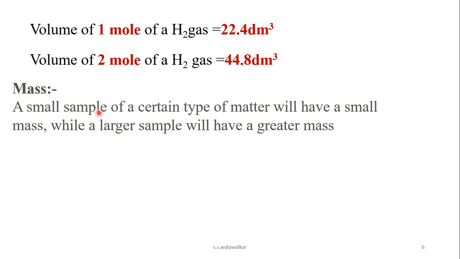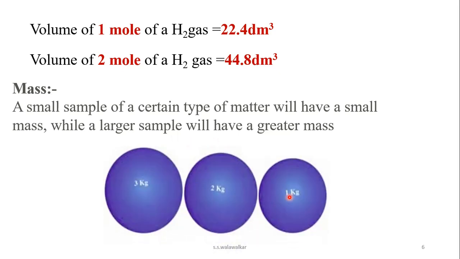A small sample of certain type of matter will have a small mass, and large sample will have greater mass. For example, see here three samples are there. The size of this sample of the same matter is very small, whereas size of this sample is larger.